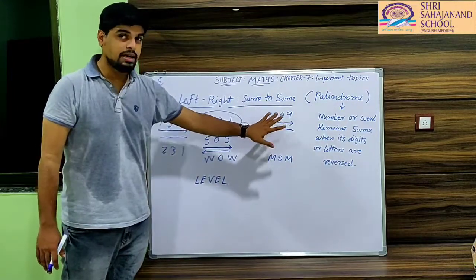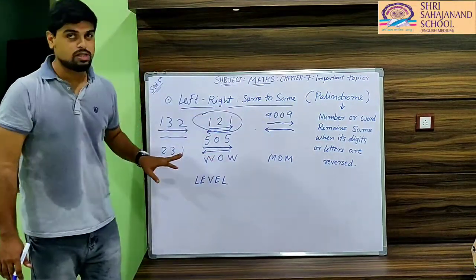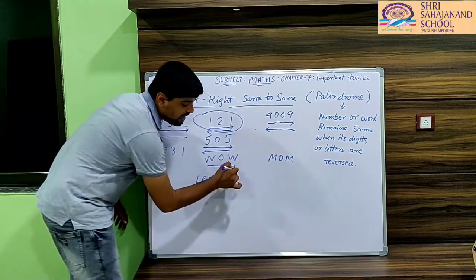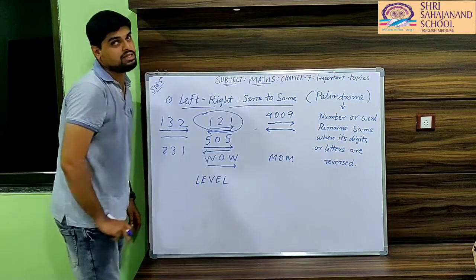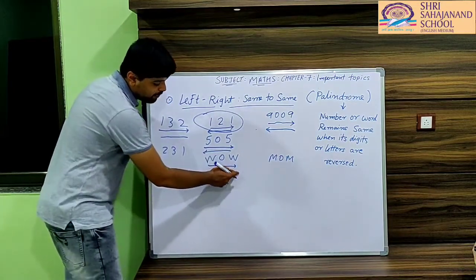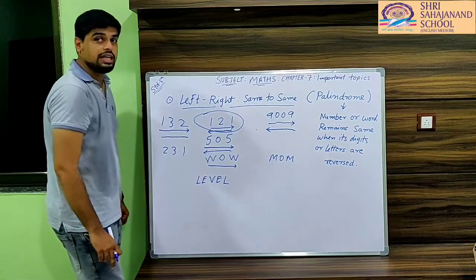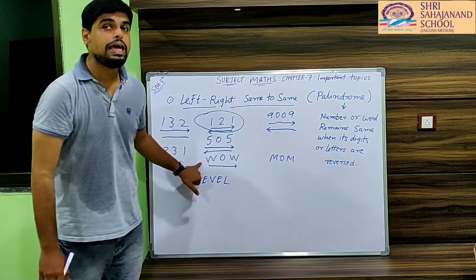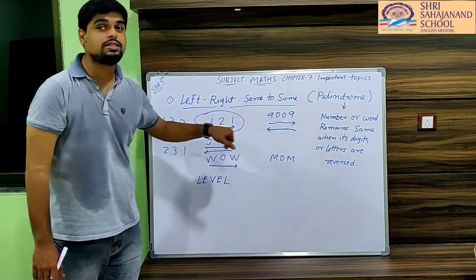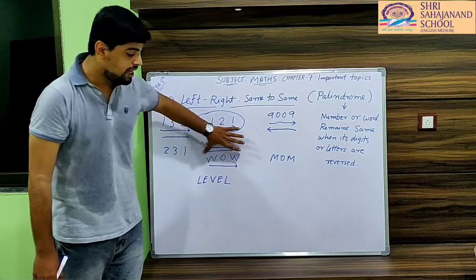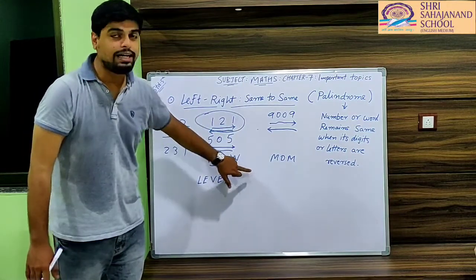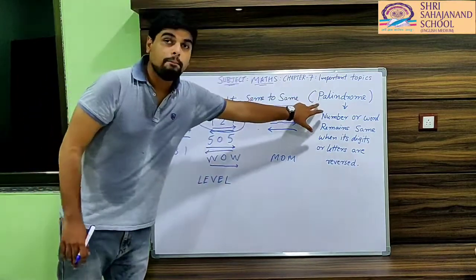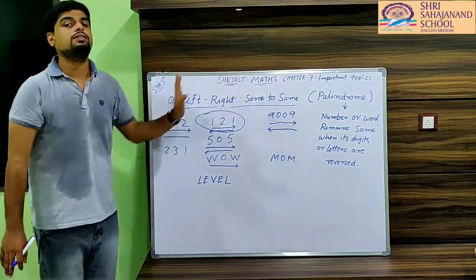Okay, this concept also applies to words. As you can see here, I have written wow, W-O-W. If I read it from left to right, it is wow. And also if I read from right to left, then also it is wow only. So here is a word which remains the same after its letters get reversed. From left to right it is wow, and right to left also it is wow. So this is an example of palindrome or left to right, same to same.